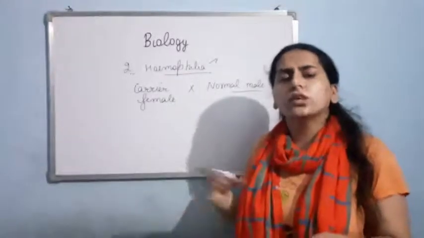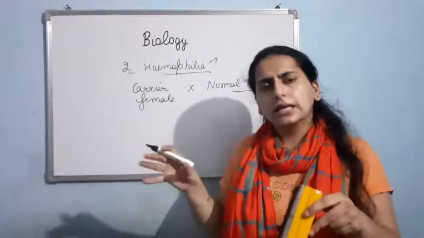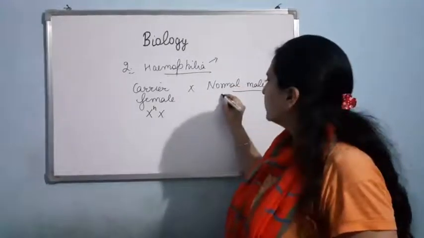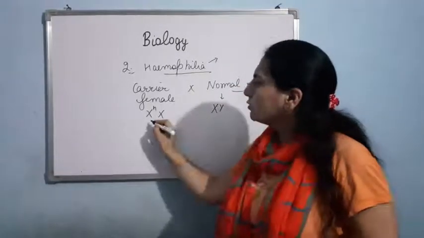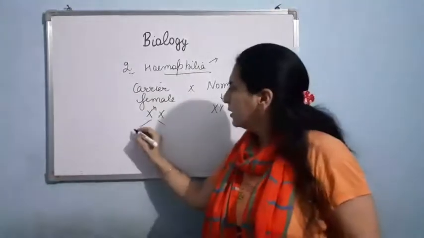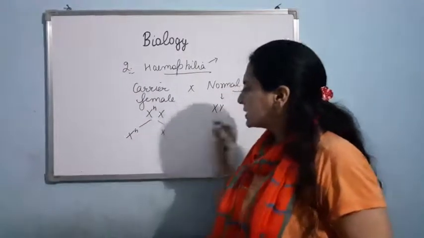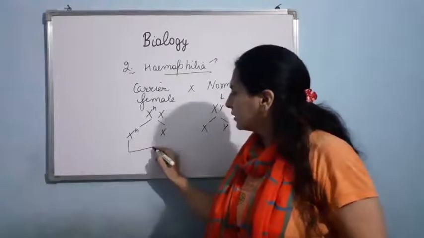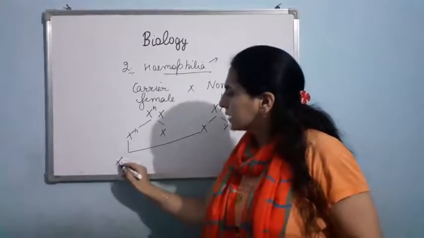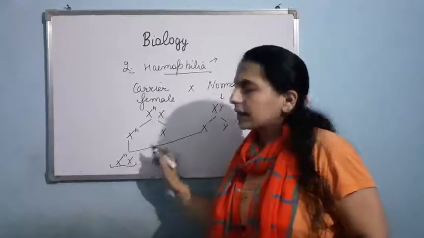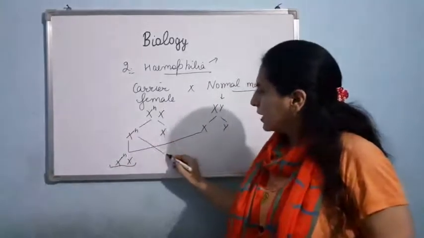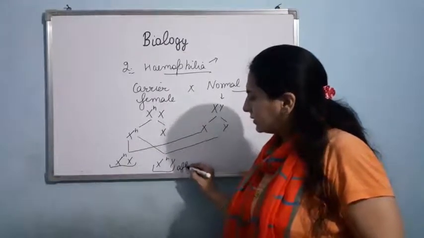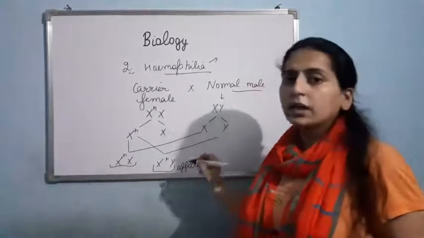Now just see what could be the genotype and what could be the possibility of the disease in their children. Carrier female will be X^H X. Normal male will be XY. Now you know, firstly there will be formation of gametes, X^H and X, and here X and Y. Now let me make the offspring. It could be X^H X, that is a carrier female. X^H Y, the male would be affected. This male will have hemophilia.